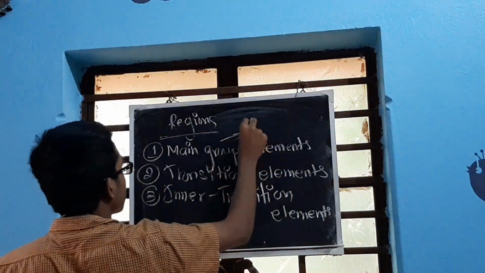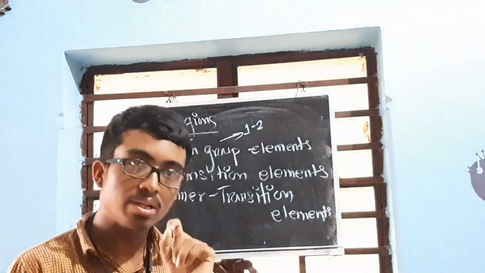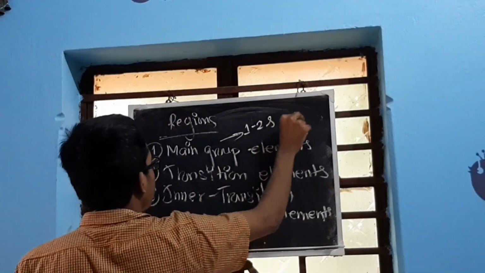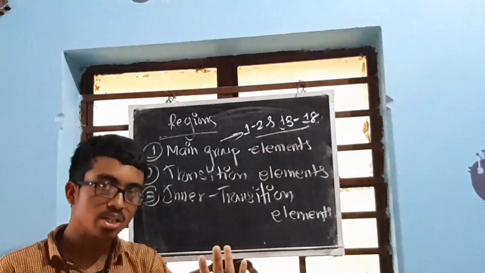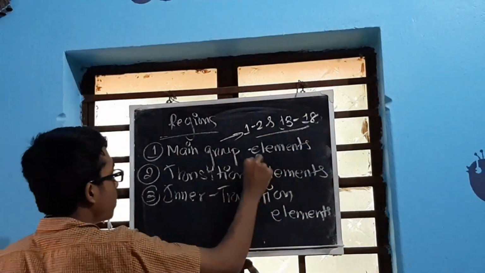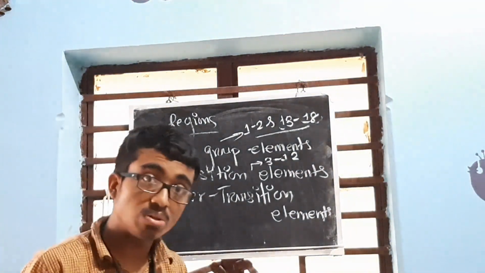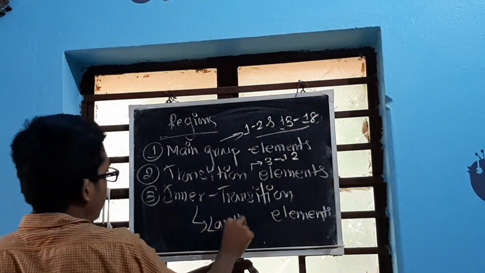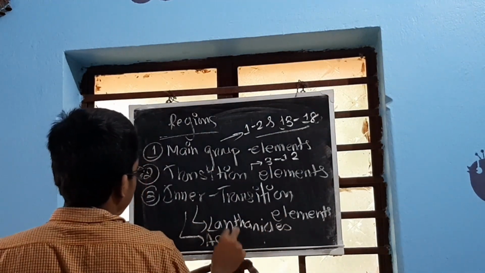Main group elements are groups 1 and 2, that is alkali metals and alkaline earth metals, and again groups 13 to 18. This is the main group. Now the left out groups, that is 3 to 12, fall under the transition metals category. That means a gradual transition of metals to non-metals, which is why we call them transition metals. Among them are the series of lanthanides and actinides.